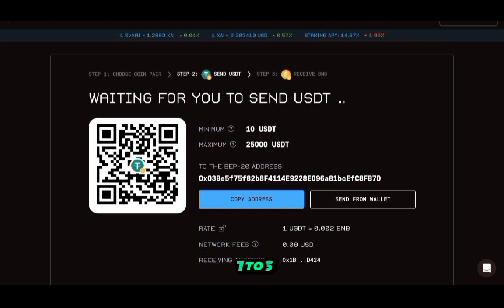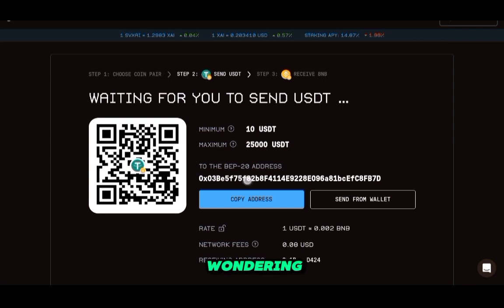You wait for this to switch up for the second screen. You see, now we went from step 1 to step 2. Here it will show you the minimum amount required for this transaction to go through, and at the same time the maximum, which is 25,000 USDT. So there are caps to these transactions, be aware of that also. And from here on, I can just click send from wallet.